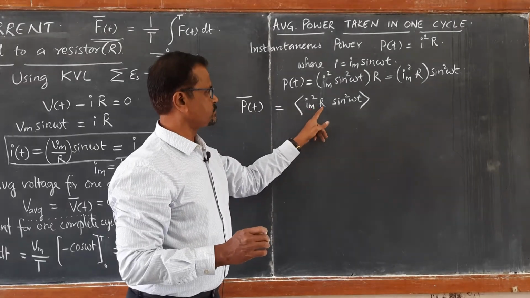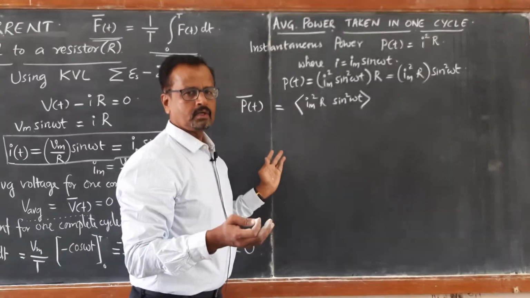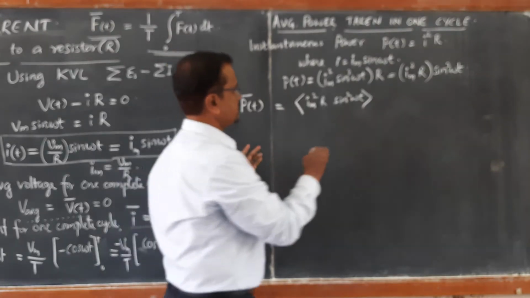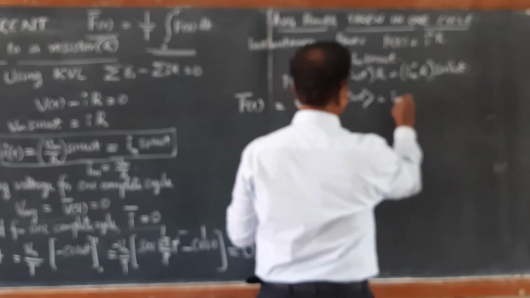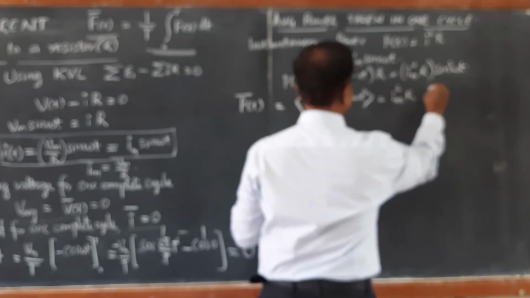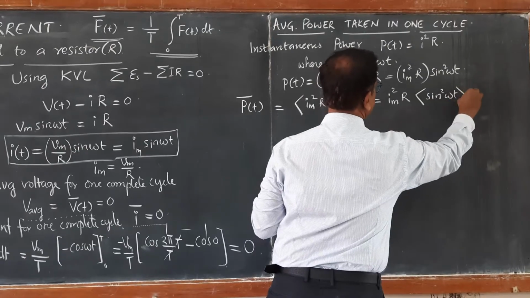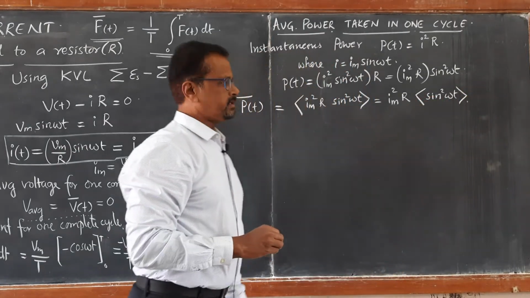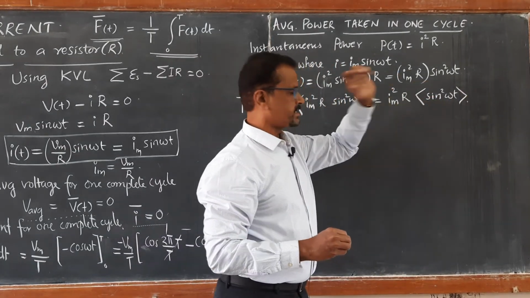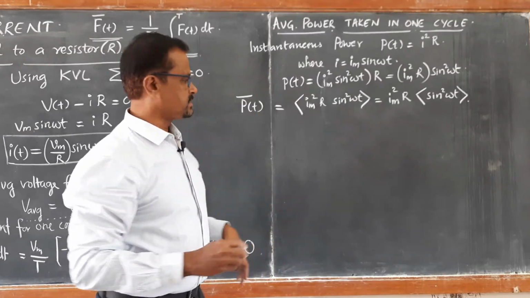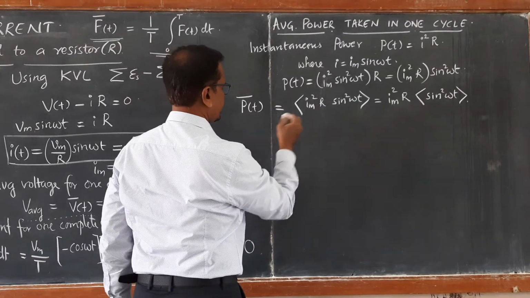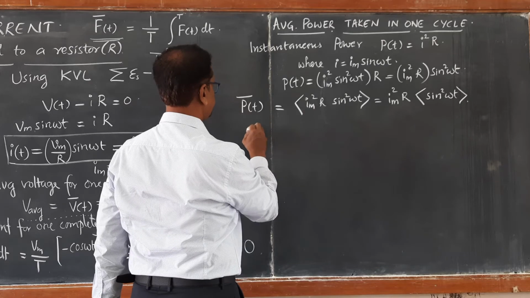In this, Im square R being constant values, we can take them out. So you are left with Im square R, and you are now left with sin square omega t. Let us calculate the average value of sin square omega t in one complete cycle, so that I can write separately.